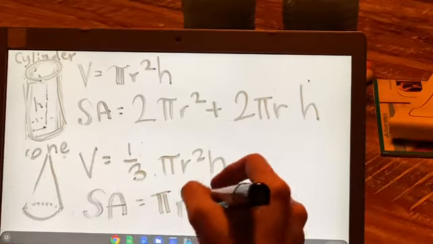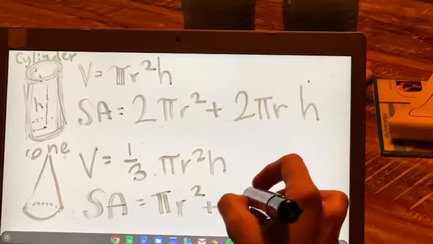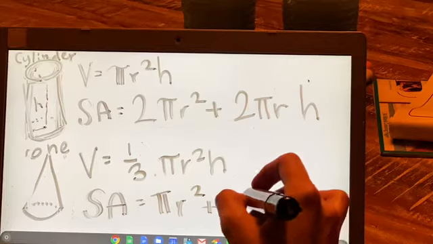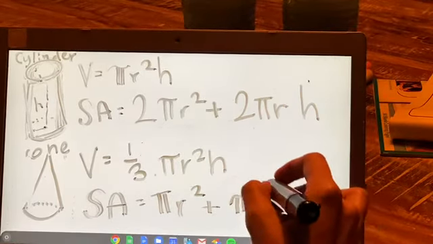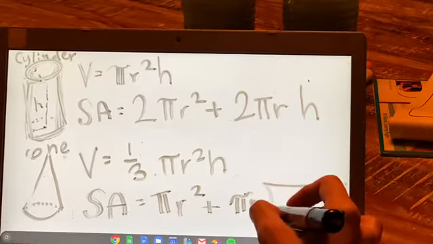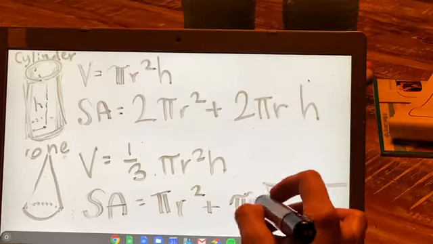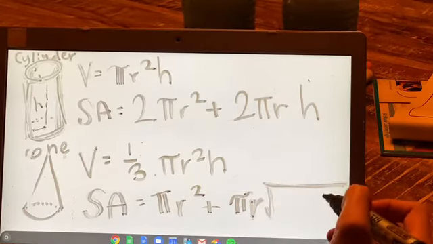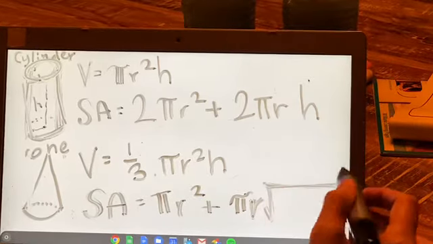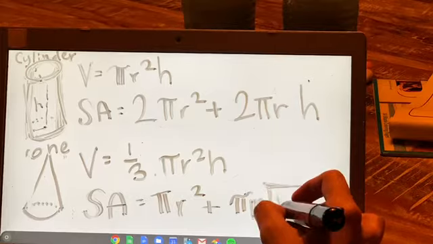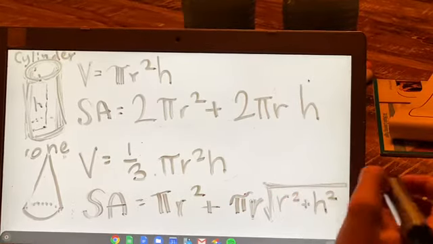That's the base. Plus, now this gets kind of funky. Bear with me. Pi r. Now there's even a more complicated version of this, but this is the one we're gonna stick with. Okay, so you'll notice here, I have pi times r. If you can read this, I hope. Pi times r times, now this is a square root, okay? So inside this square root symbol, you're gonna have r squared plus the height squared, okay?